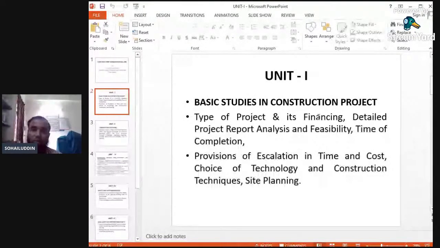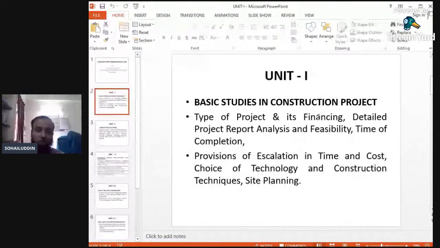So time of completion plays an important role, and it will again be studied in unit number 1, related with the projects.